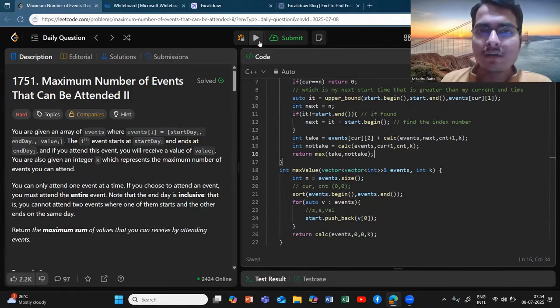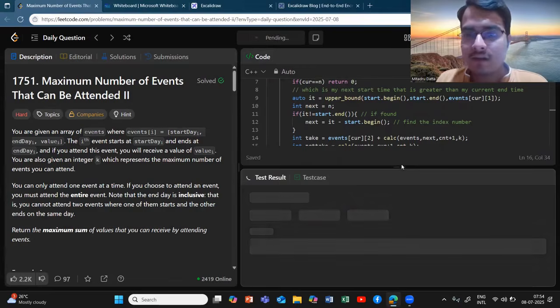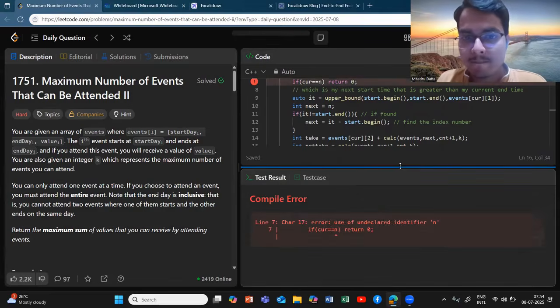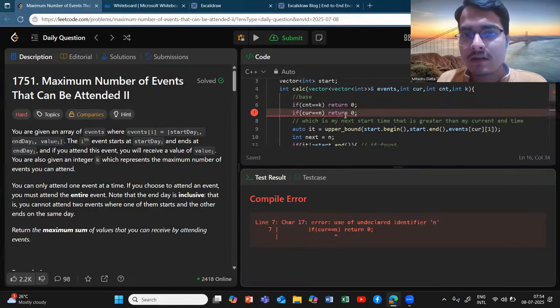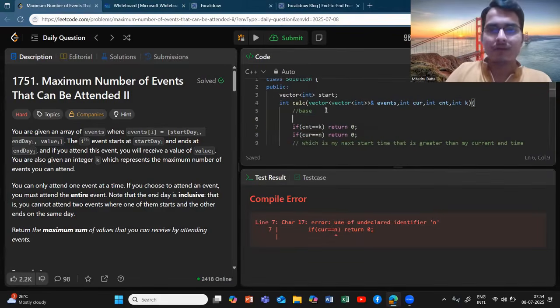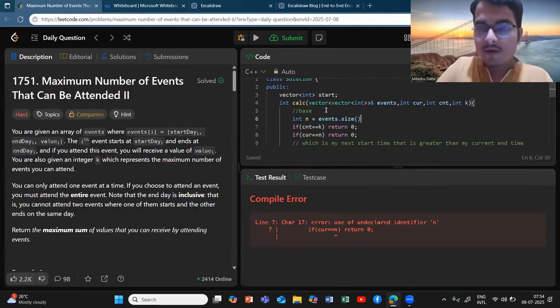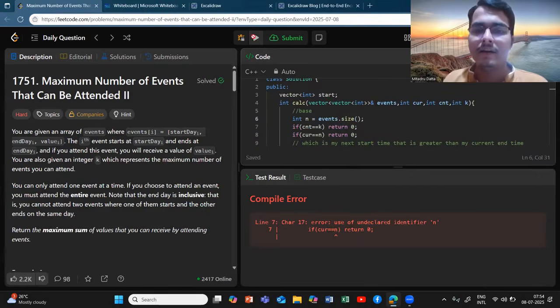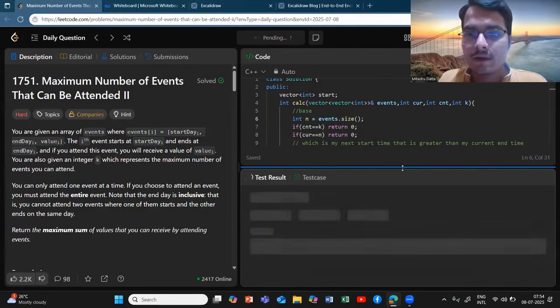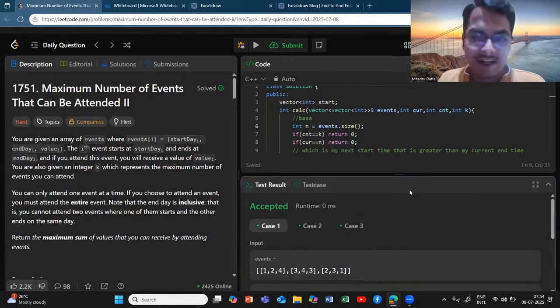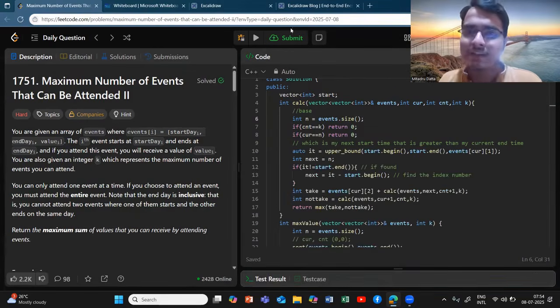Now if you try to run this code, let's check if there is any error which I committed. You see, this is giving me some errors. It is telling that n is not defined, so let me quickly define this n. If I try to run now, will that work? You have the accepted thing, but since this is a recursive function, do you think we will get totally accepted if we submit it? We should get a TLE, right?